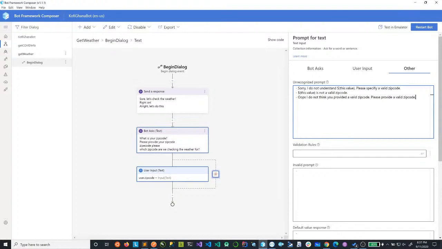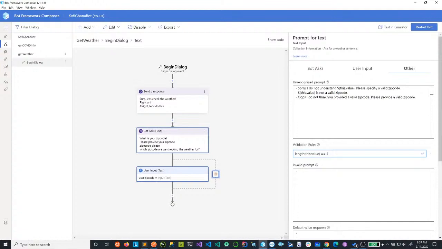Now there's something you need to do. In the invalid section, you realize that we have the validation rule. Here you specify an expression that should validate the input. As part of the validation, I want the length of this dot value, which is the current property we are in, to be equal to 5.